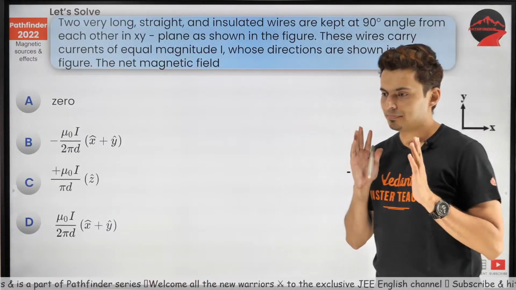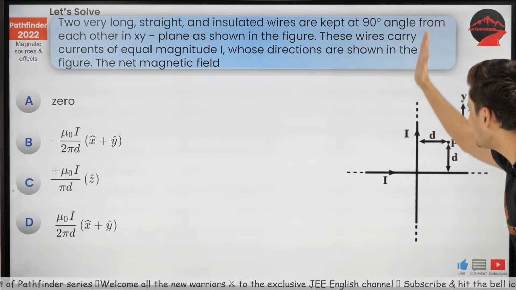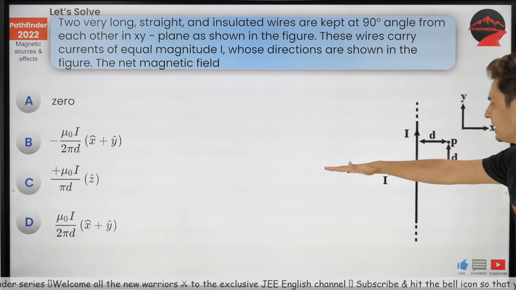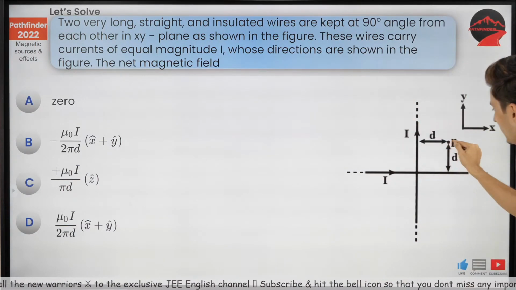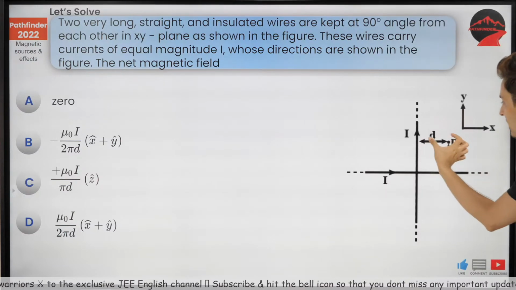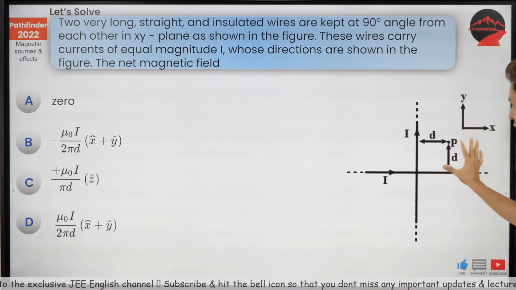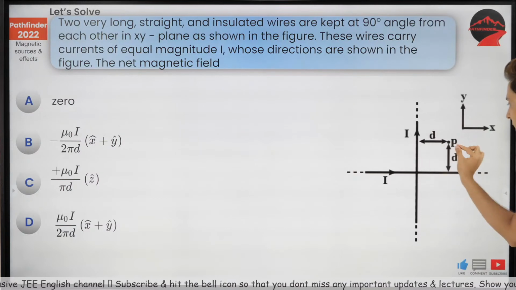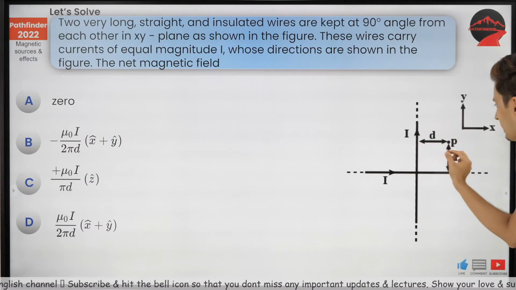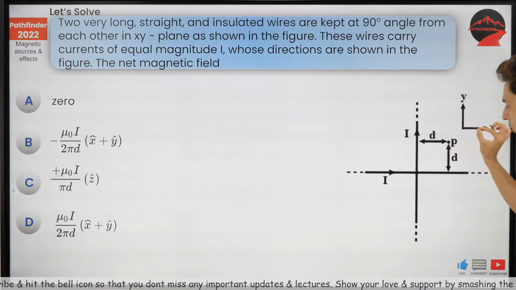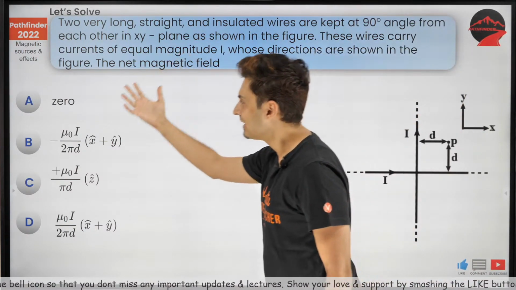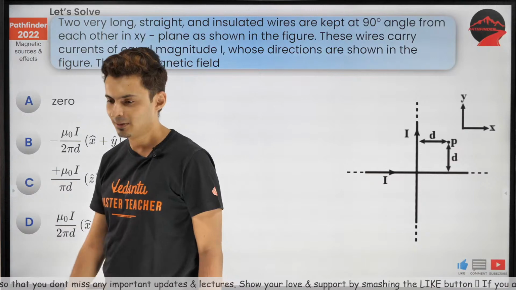Now here's the last question. Two very long wires. One is along the x-axis, one is along the y-axis. You take a point which is equidistant from both the wires in the first quadrant. There is a point. This wire will produce a magnetic field. This wire will also produce a magnetic field. Question is, what's the net magnetic field?